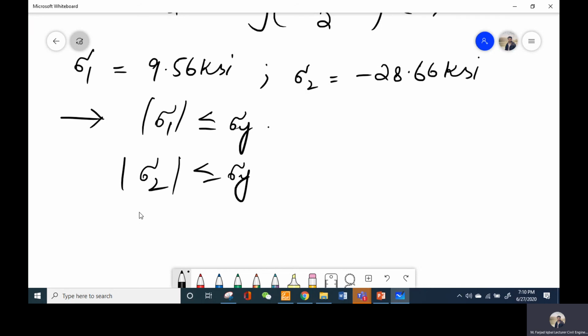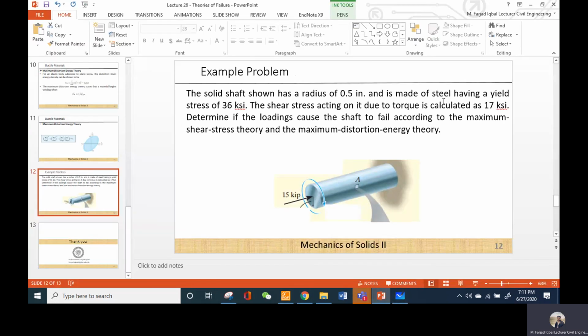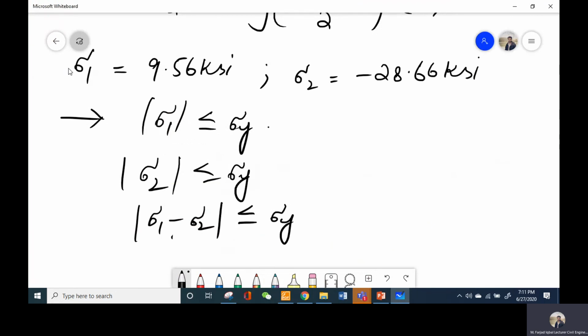The third is that sigma 1 minus sigma 2 should be less than or equal to sigma y. Sigma y, the yield stress, was given in the question as 36 ksi.